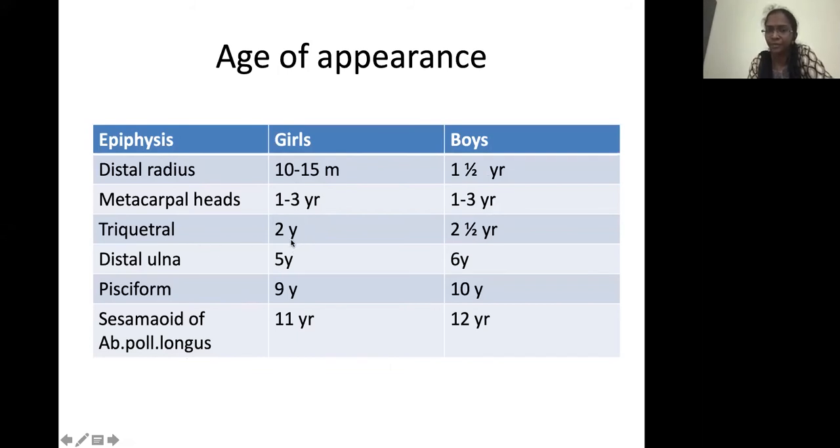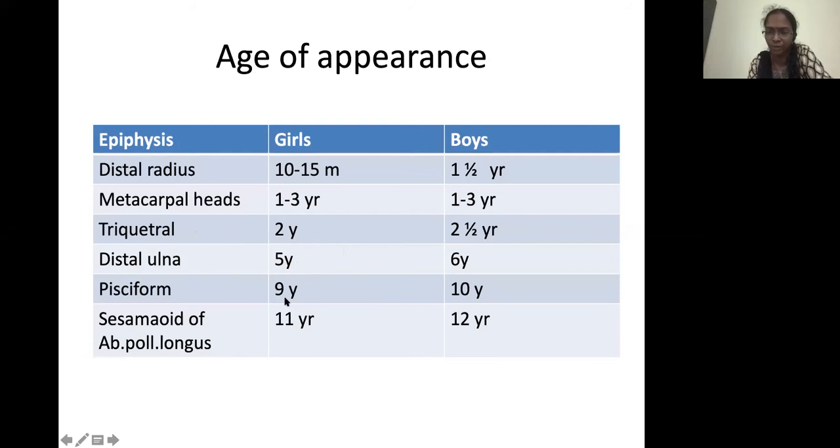Initially, by 6 to 8 months, you can have the capitate and hamate bones. And the third carpal bone, that is the triquetral bone, appears by 2 years of age in girls, and 2.5 years in boys. The distal ulna is a very important landmark. You should always look for this. In girls, it appears by 5 years and in boys by 6 years.